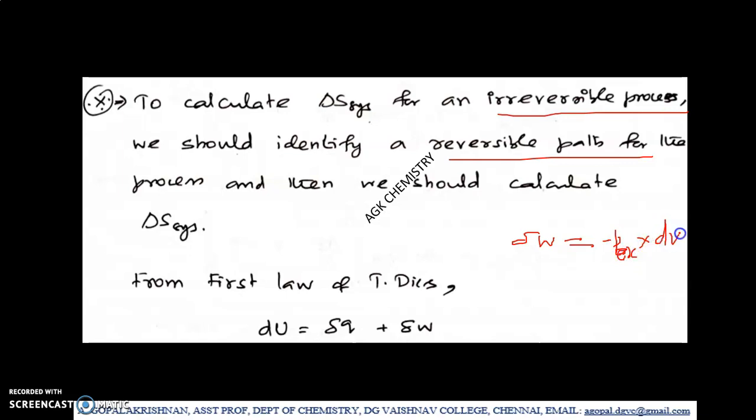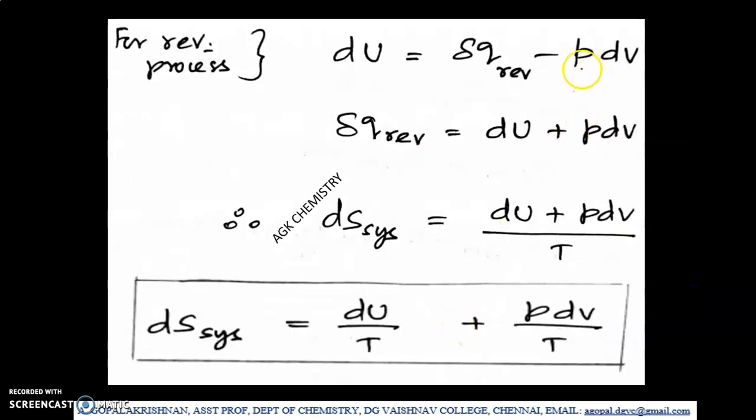This is the work done. But in the case of a reversible process, external pressure and gas pressure are almost equal. Therefore we can replace the external pressure with gas pressure, so dW can be written as minus PdV for a reversible process. Now bring this minus PdV to the left hand side. So dQ reversible equals dU plus PdV.